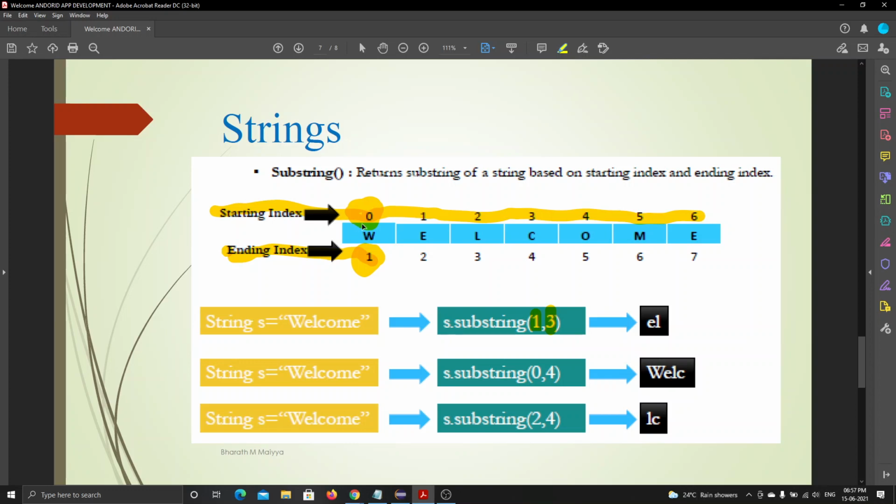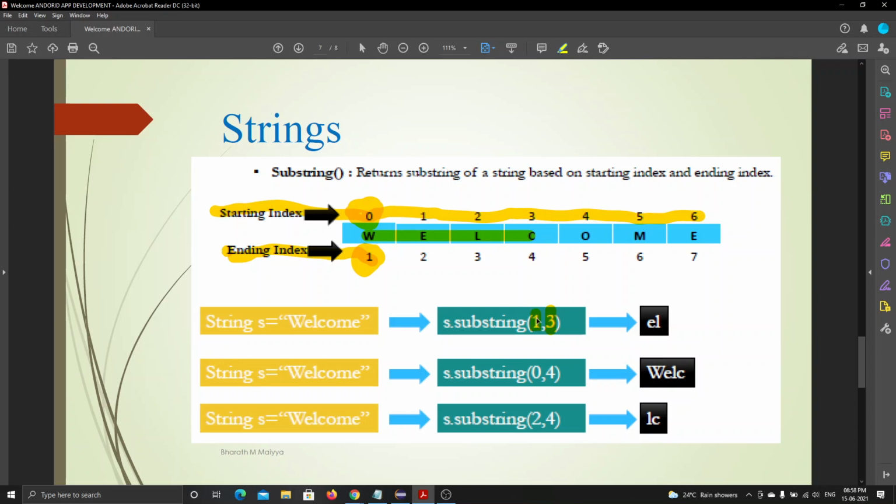Okay, don't get confused here. When I say from 0 to 4, the 0 is the value of the starting index, which is W. It searches where it should stop to print. Okay, this is where to start, and this is where to stop. It is nothing but a sequence of characters. Okay, I want to print in a sequence. Like, I can't just print 0 or something else here. I want to print 0 to 4, which means I want to print in a sequence. It can't jump to other numbers. Understanding?